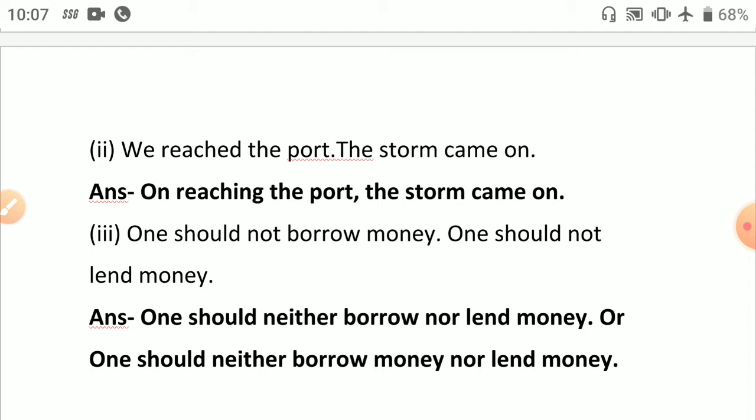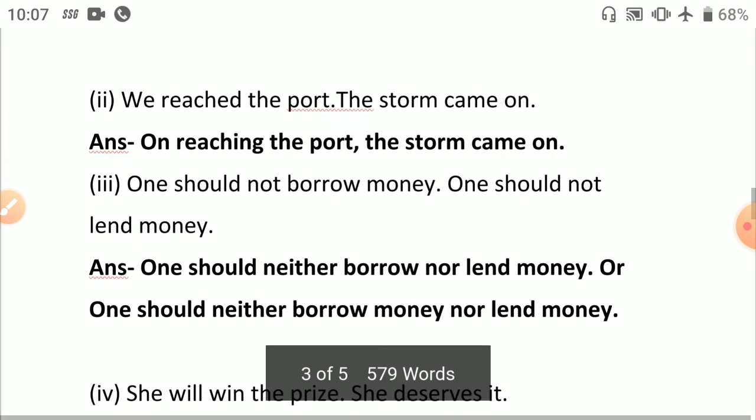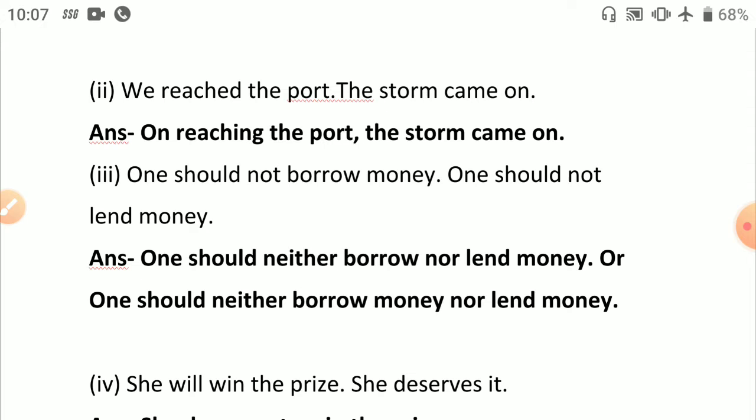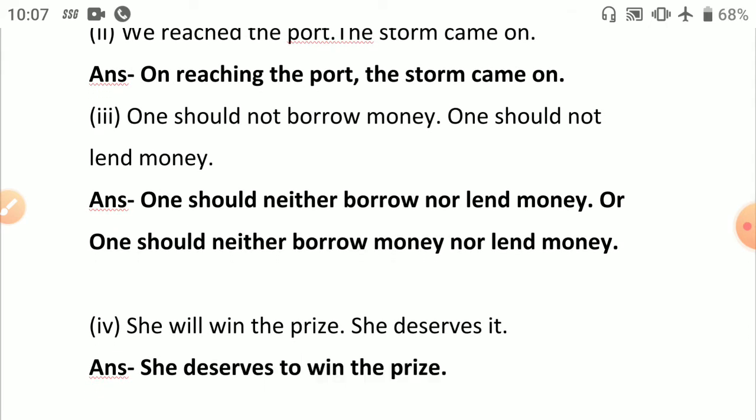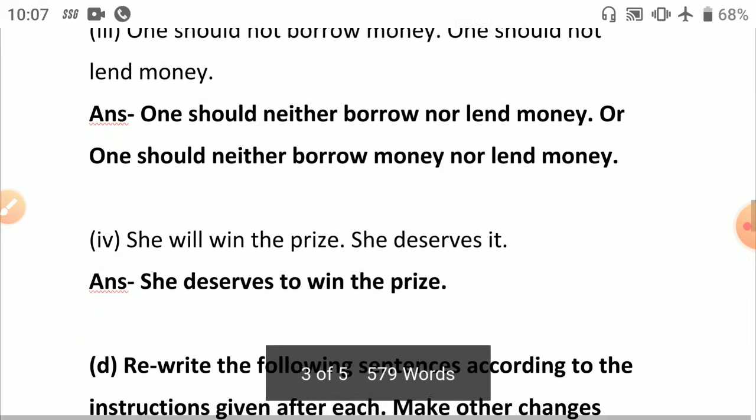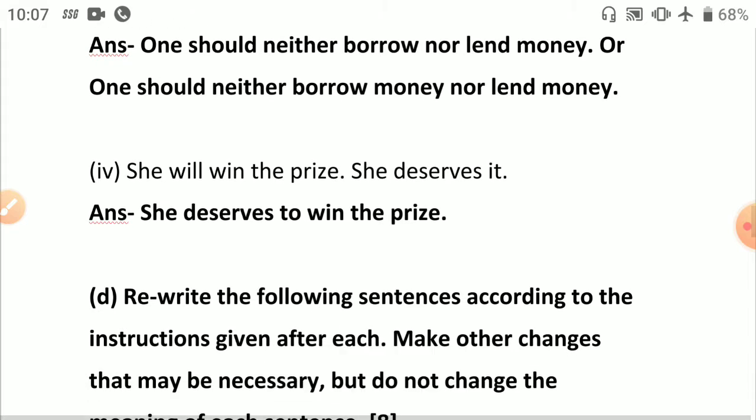Then third, one should not borrow money, one should not lend money. So both are negative. We can use one should neither borrow nor lend money, or you can use one should neither borrow money nor lend money. That is also fine, but you have to remember this kind of neither-nor construction. Whatever you write after neither, you have to follow after nor also. She will win the prize, she deserves it. So, she deserves to win the prize.